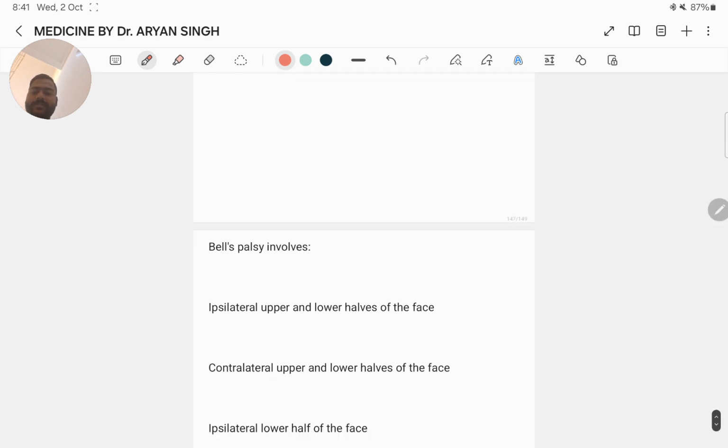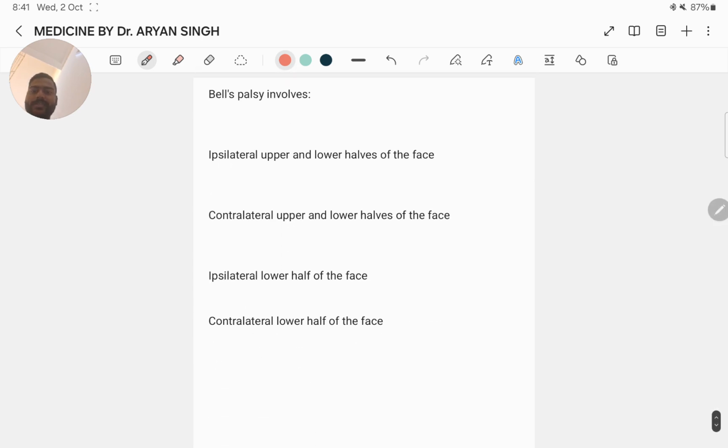Next question: which palsy involves ipsilateral upper and lower half of the face, contralateral upper and lower half of the face, ipsilateral lower half of the face, contralateral lower half of the face? Which palsy involves the ipsilateral upper and lower halves of the face? What it involves is ipsilateral, same side, and lower halves of the face.